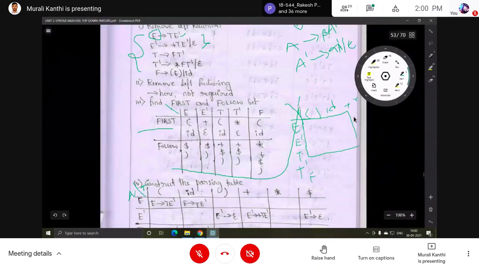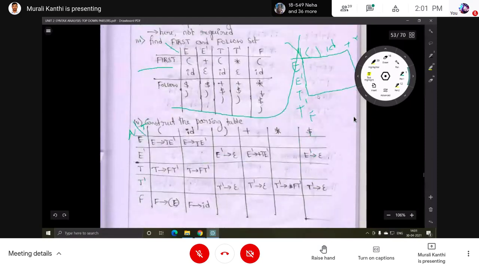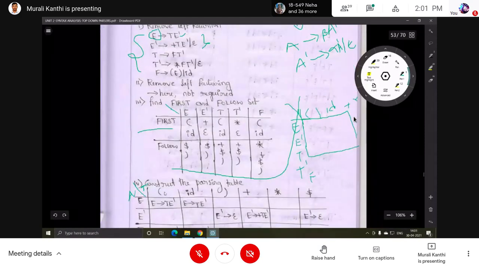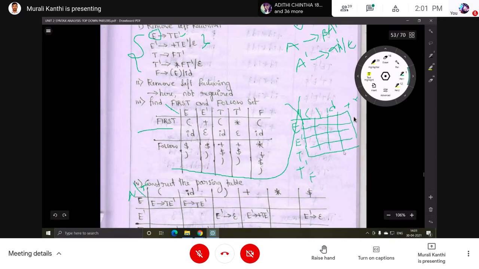So first, how to consider the table? Rows and columns. In the rows, you take all the non-terminals as the rows, and all the terminals or input symbols as the columns. Okay, now you draw like this.